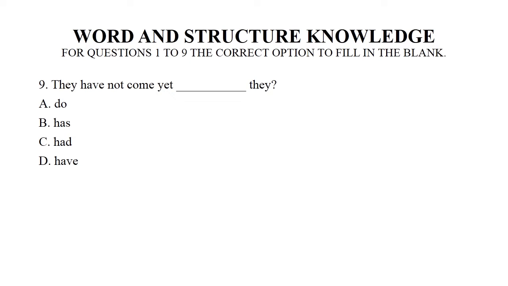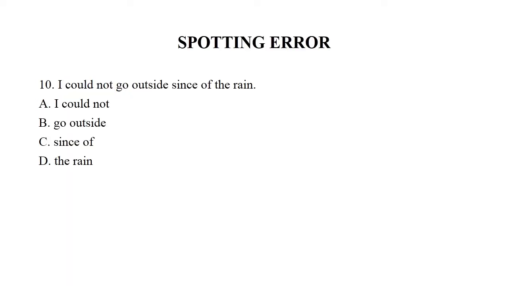Question number 9. They have not come yet dash they. We have 4 options: do, has, had and have. Right answer is have. For questions 10 and 11, choose the part of the sentence that has an error. Question number 10. Spotting error. I could not go outside since of the rain. We have 4 options again. Right answer is since of.